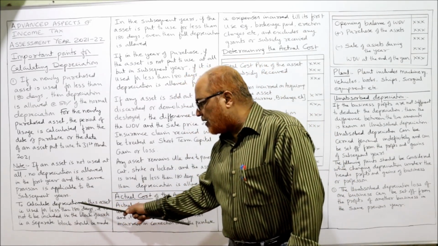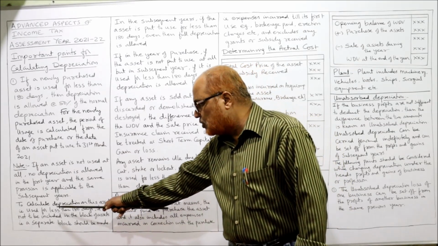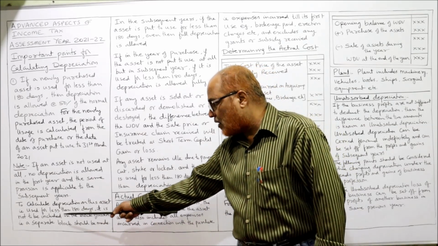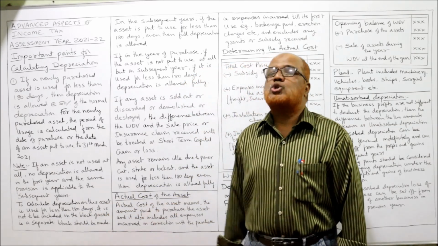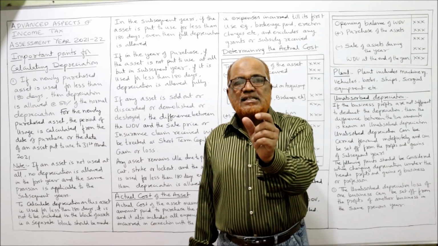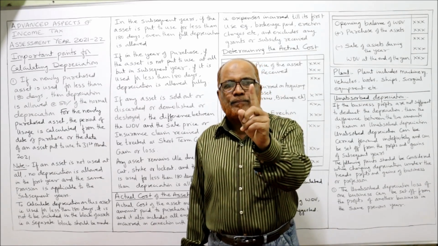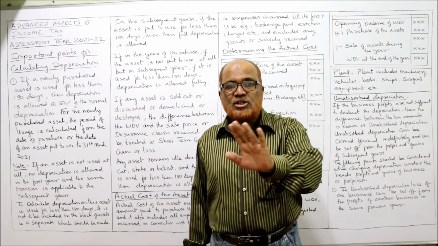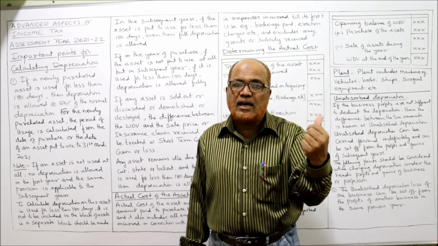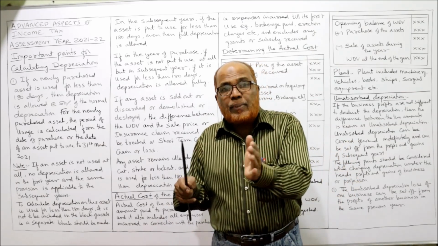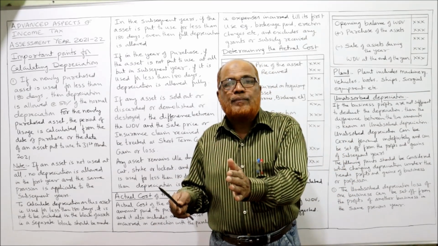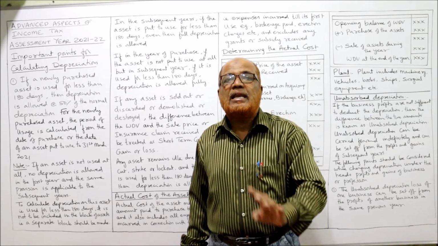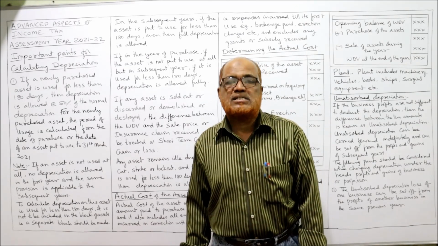Next one is to calculate depreciation on an asset that is used for less than 180 days. It is not to be included in the block of any of the assets. That is, a separate block should be made. When an asset is purchased for the first time and it is used less than 180 days, then this asset should not be included in any other block. A separate block will be opened for that newly purchased asset used less than 180 days.